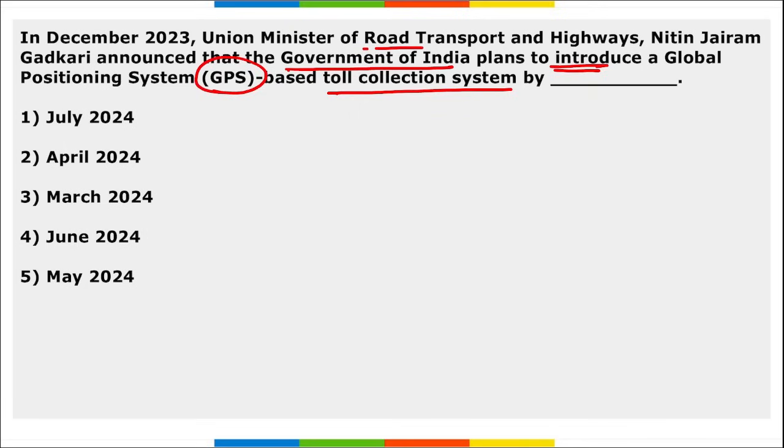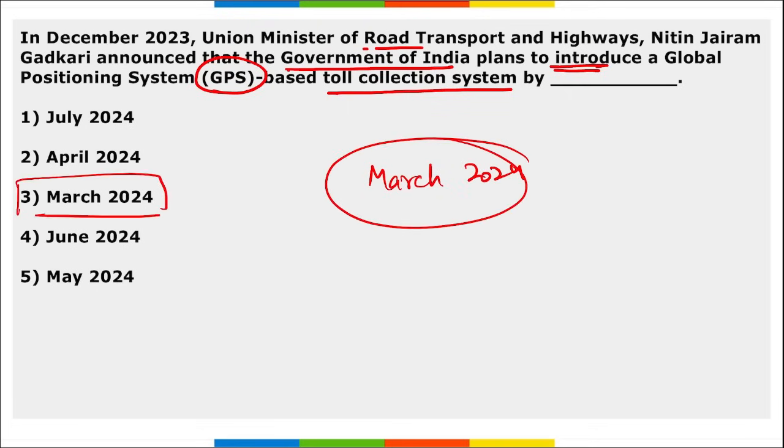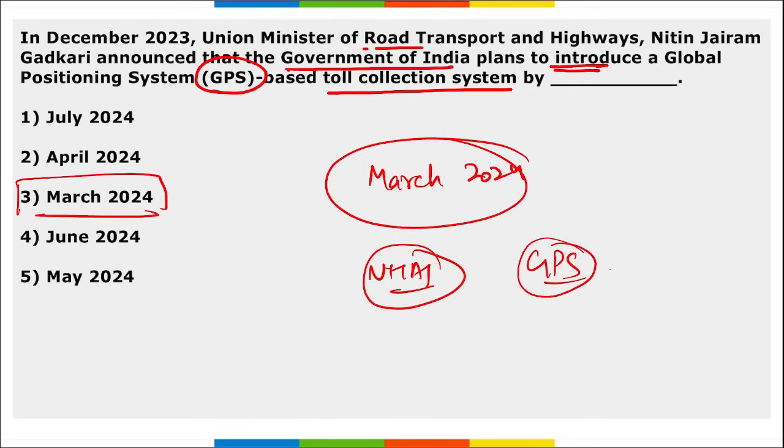So a GPS based toll collection system will be introduced by March 2024. Option 3 is absolutely right here. So NHAI will be introducing this GPS based system, that means on the basis of your location your toll tax will be deducted. Correct, by NHAI.